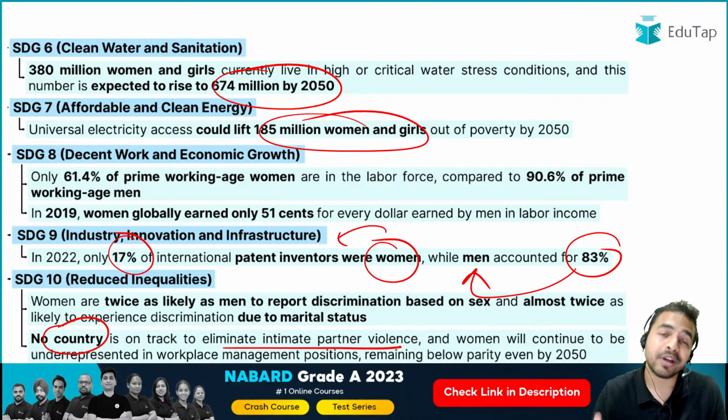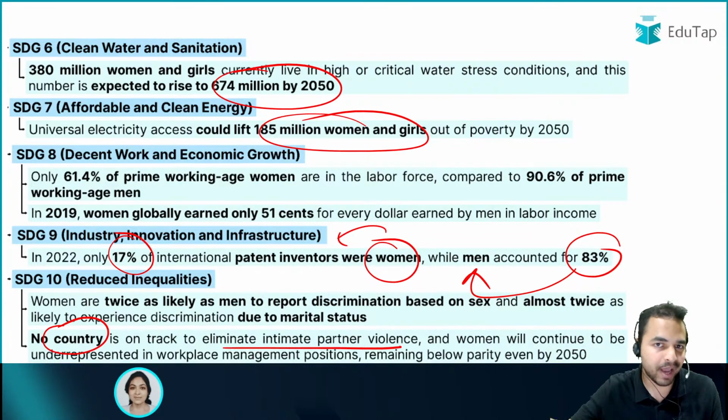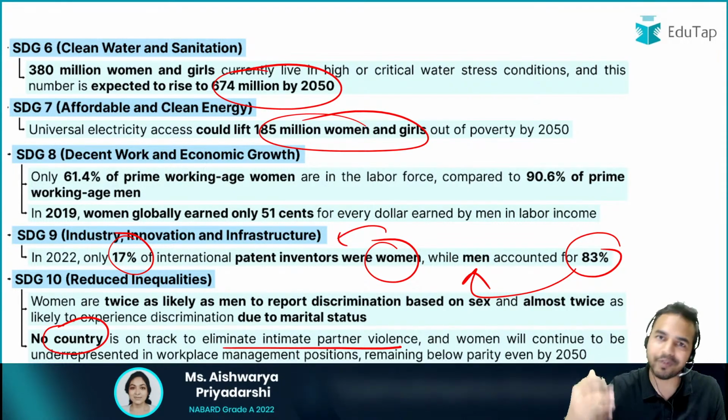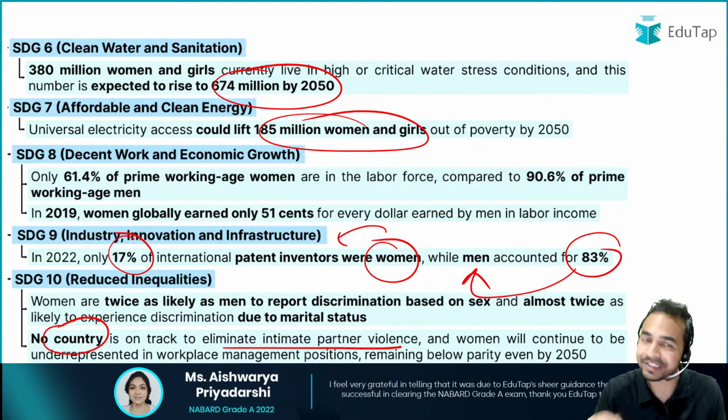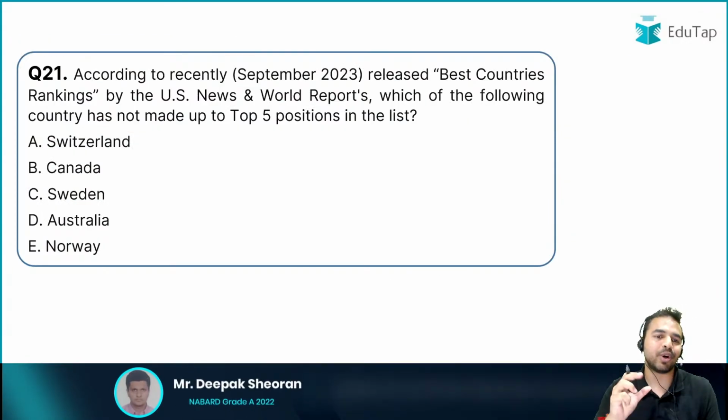Do you guys want to become ready for such kind of questions that can be asked in the exam? Instead of getting surprised in the exam, I think it will be good if we will surprise you with such kind of questions in these sessions only. Okay, I hope your doubt is clear, Sridevi. Let's move on to the next question.